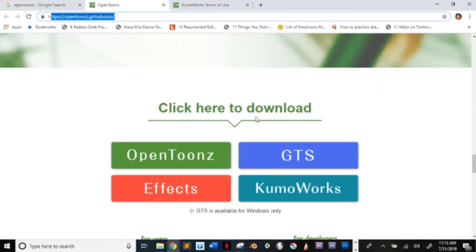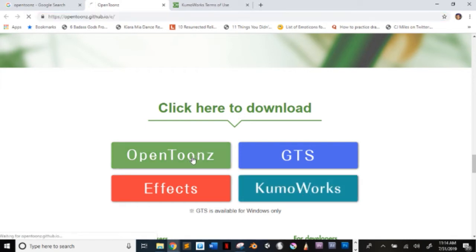to where it says click here to download. There'll be 4 buttons down here. One, OpenToonz, which is the software itself. Then you're going to have GTS, which is just a custom scanner for you to scan images. You're going to have Effects Tools, which is just additional plugins for effects for OpenToonz. You're going to have KumoWorks, which is just software for making cloud scenery for your animation. You're going to click on OpenToonz.